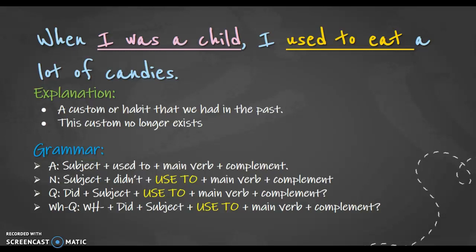For doing this, we are going to have the same structure in English, that is subject, verb, and complement, okay? The only new thing is that we are going to use used to as an auxiliary verb, and the main verb is going to be in its base form, okay? If we are going to talk about a negative situation, we are going to use the auxiliary verb did. Why? Because it was an action that we did in the past, okay?